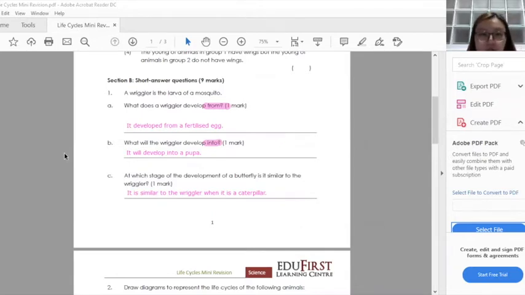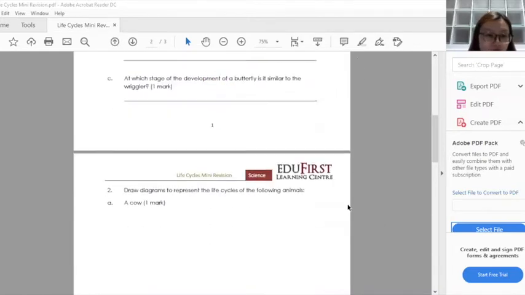Okay, so just make sure to check through your answers. If you have the correct answers, just mark your answers yourself, okay? Just put a tick. If it's wrong, then just do a correction. Okay, then we move on to the second page.